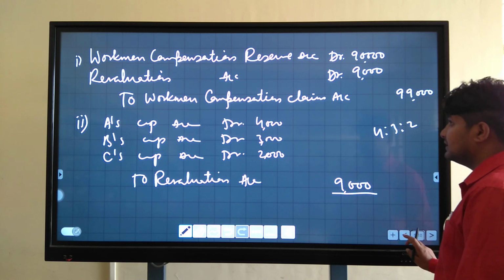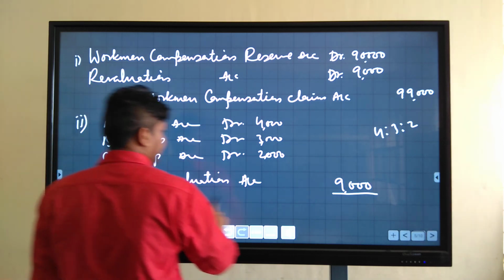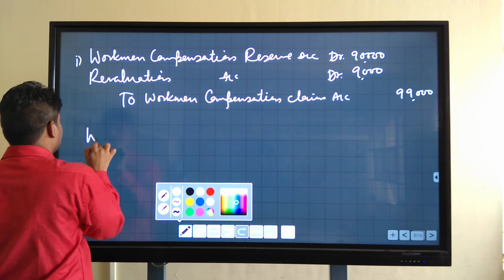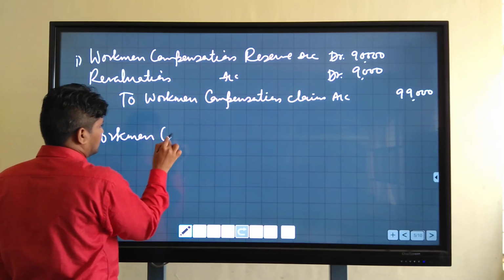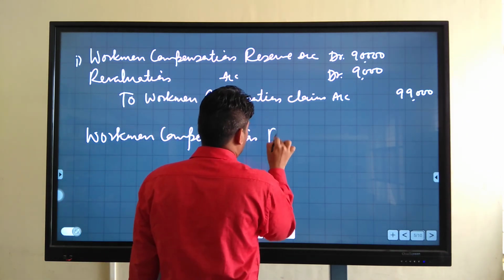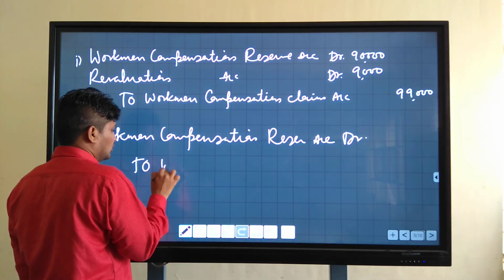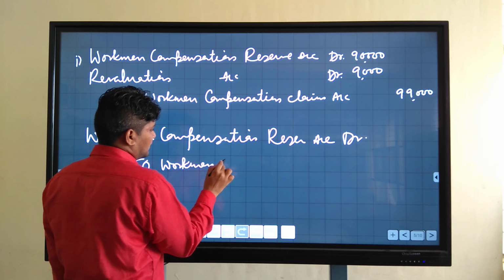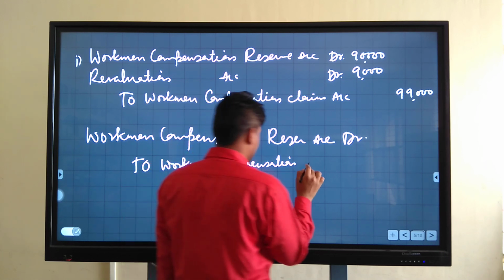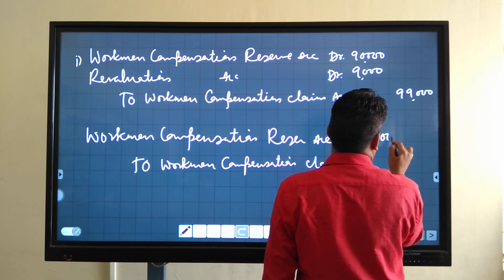Then entry is, last case, you will write workman compensation reserve account debit to workman compensation claim account 90,000.